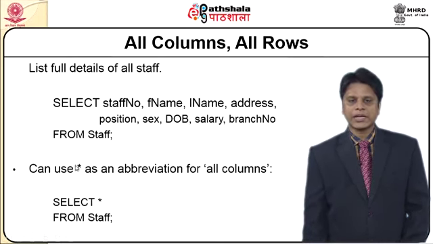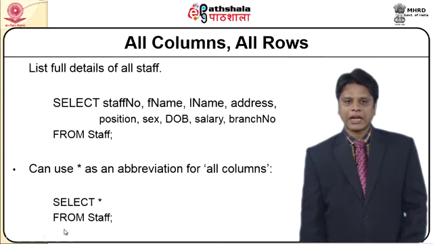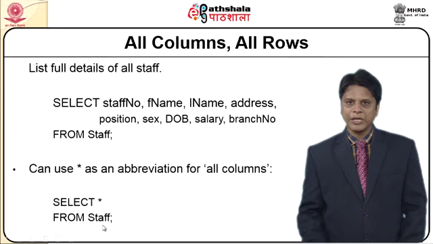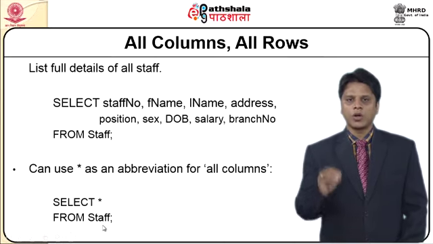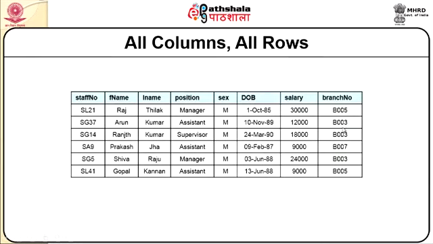So we can use a star as an abbreviation for all columns. So select star from staff would simply mean all columns and all rows of that particular table will be retrieved. Now this is the table, and by simply projecting the command select star from staff, it would have listed out all the values in this format.